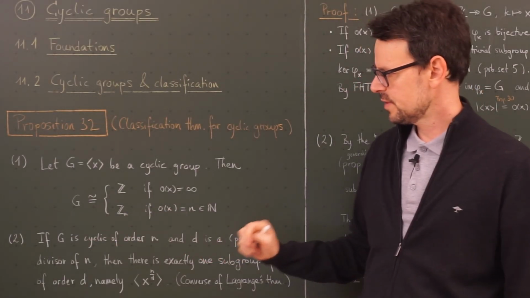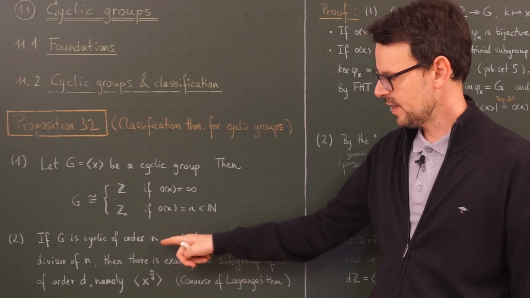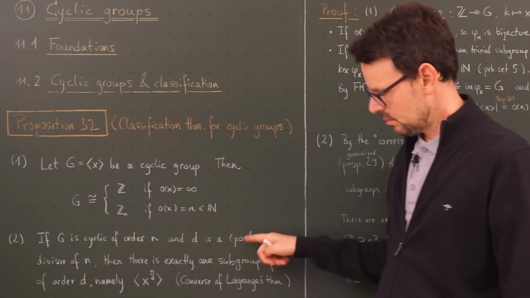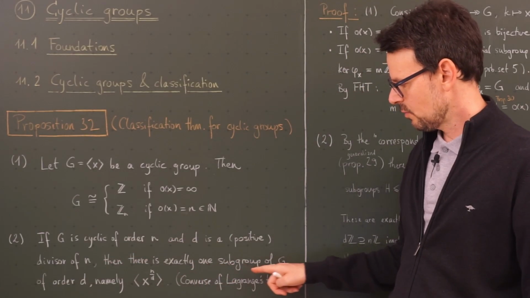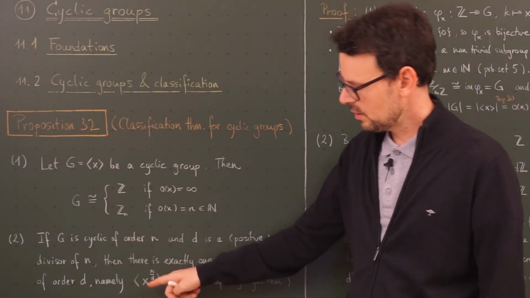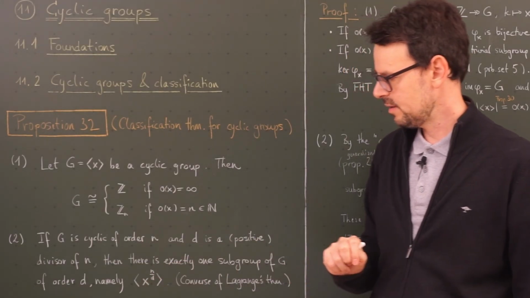The second assertion states: if G is cyclic of order n, so we have a finite cyclic group, and d is a positive divisor of n, then there's exactly one subgroup of G of this order d. And we can also give the generator: it is x to the power of n divided by d.